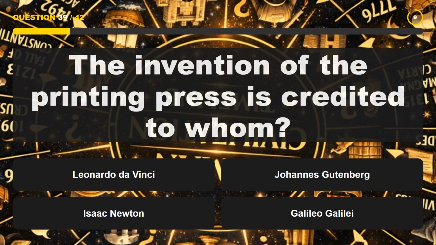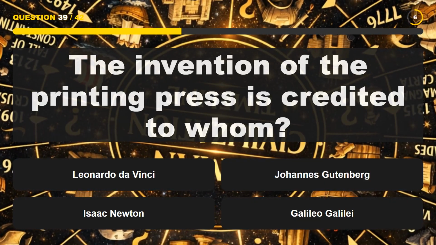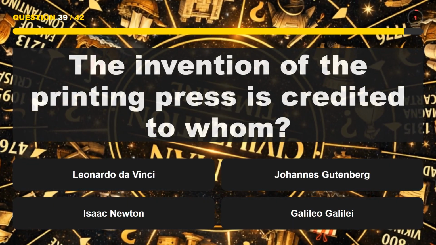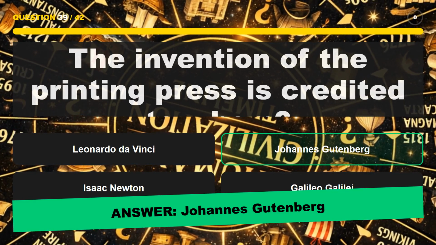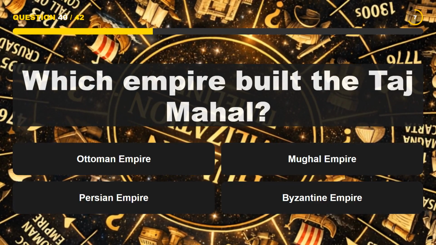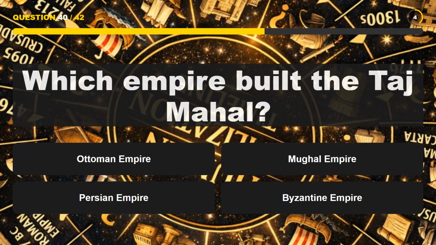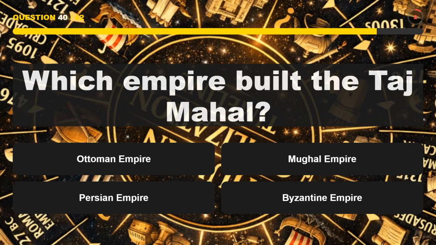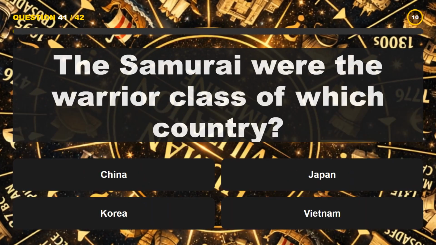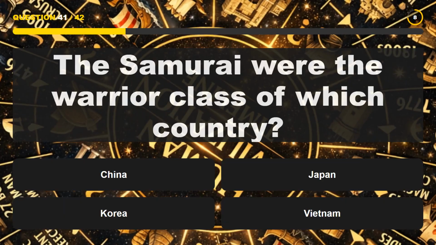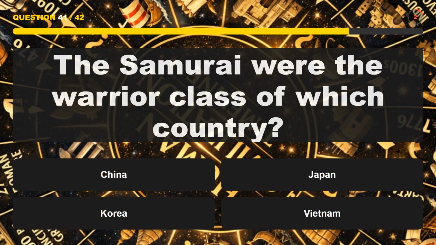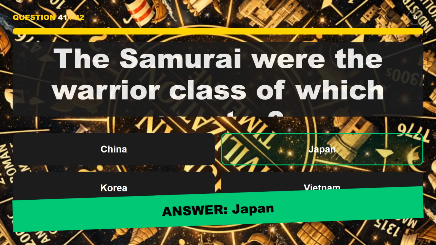The invention of the printing press is credited to whom? Johannes Gutenberg. Which empire built the Taj Mahal? Mughal Empire. The samurai were the warrior class of which country? Japan.